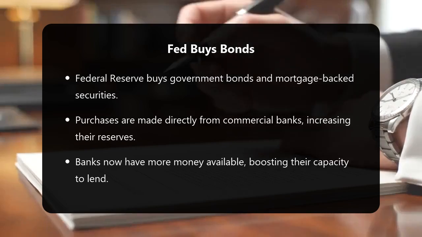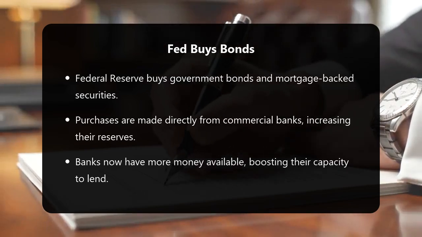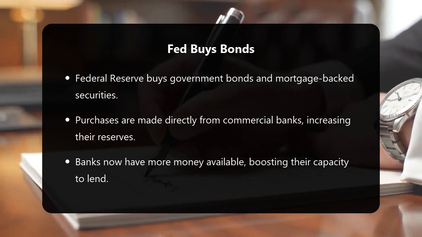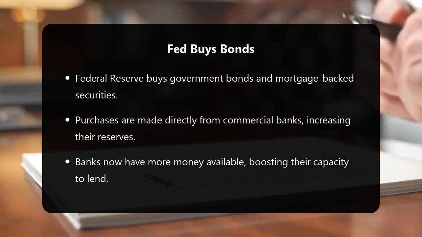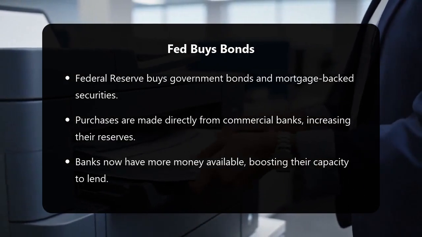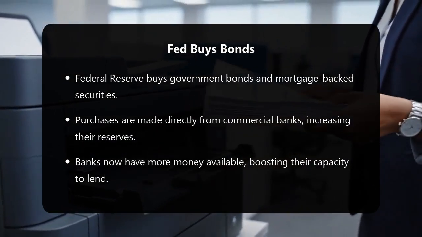The Federal Reserve often buys bonds. This action is a key tool. It is called quantitative easing, or QE. The Fed buys government bonds. It also buys mortgage-backed securities. These purchases are made from commercial banks.